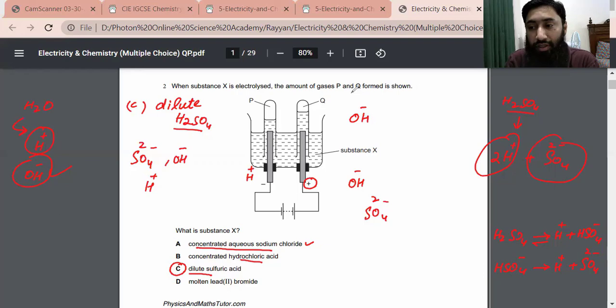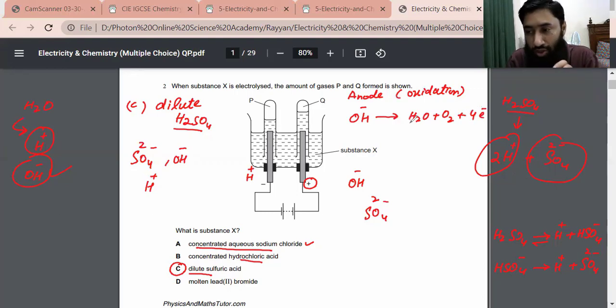Then what happens with this hydroxide ion? When this hydroxide ion reaches the positive electrode earlier, the hydroxide ion is oxidized, because oxidation takes place at the anode, and hydroxide ion is converted into water, producing oxygen gas, and loss of 4 electrons takes place. To make this equation balanced, put 4 here. This is a balanced equation, and so you see oxygen gas will be given off at